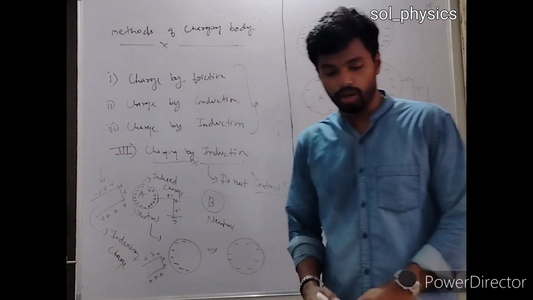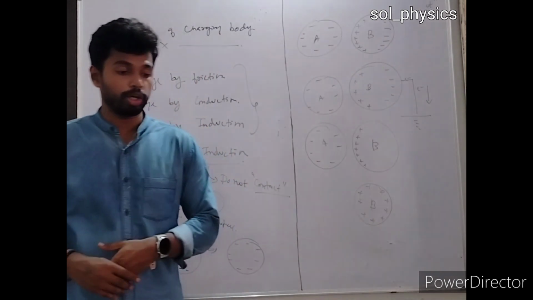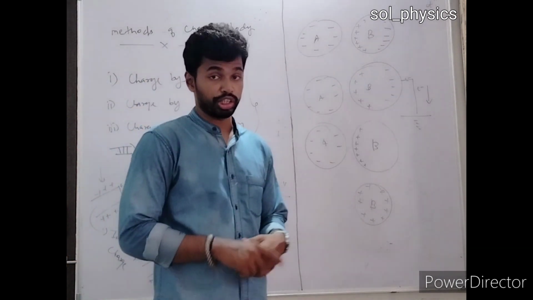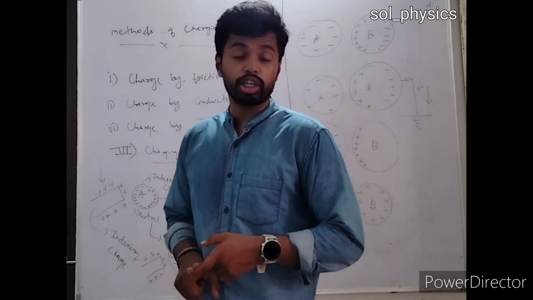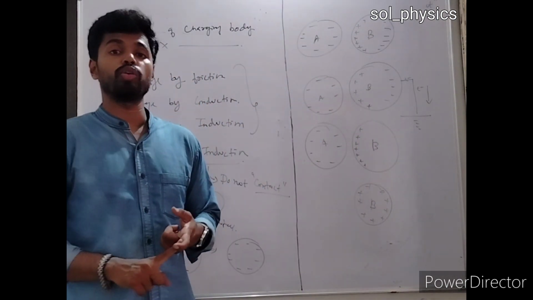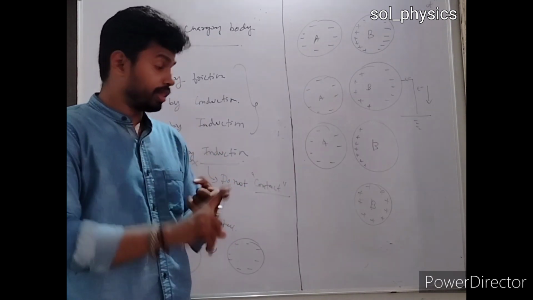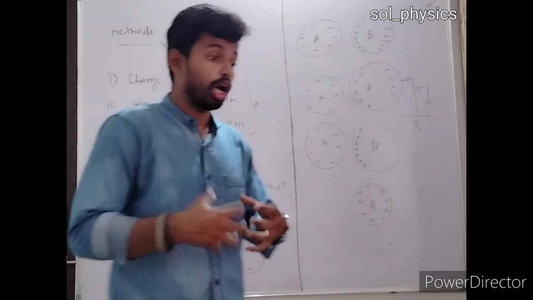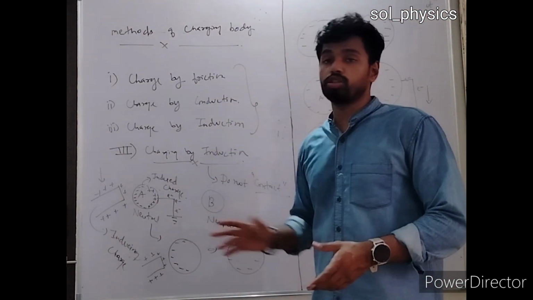So we had discussed three methods so far. The first method was कि अगर बॉडी को चार्ज करना है फ्रिक्शन की वजह से तो फ्रिक्शन का इन्वॉल्वमेंट होना बहुत जरूरी है. अगर बॉडी को कंडक्शन के थ्रू चार्ज करना है तो कंडक्टर का होना जरूरी है. And second thing, these bodies must be in contact with each other. And third part, if I wanted to charge the body without making contact with each other, that is also possible, and that is possible because of induction.